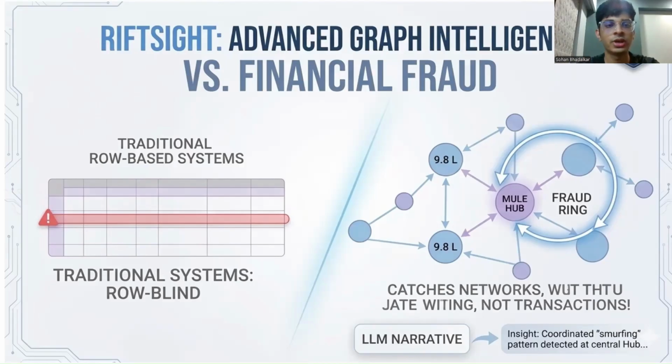Traditional row-based databases are too slow for fraud detection as they require complex joins to connect the dots. But RiftSight uses a graph database that treats connections as data, tracing fund flows across multiple accounts instantly. Now I'll be showing you the early prototype of our idea.